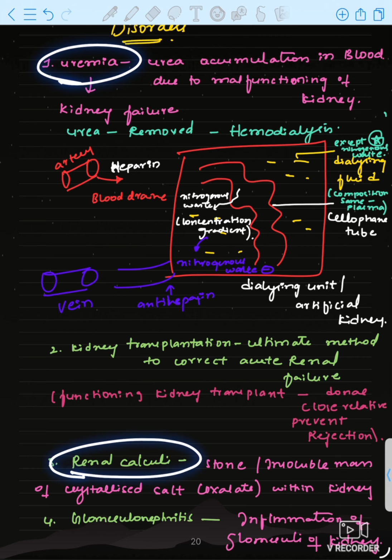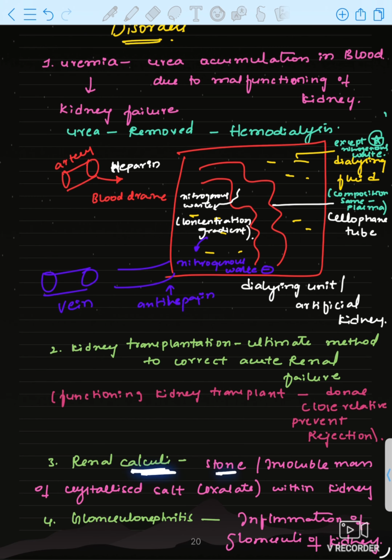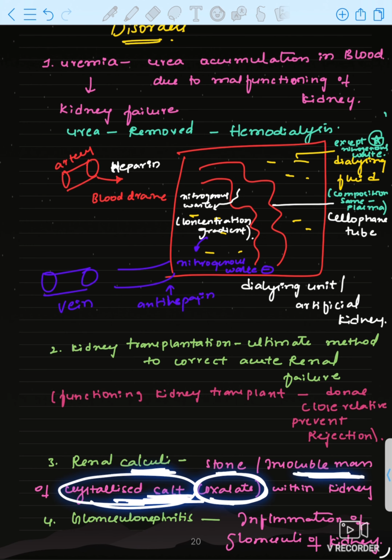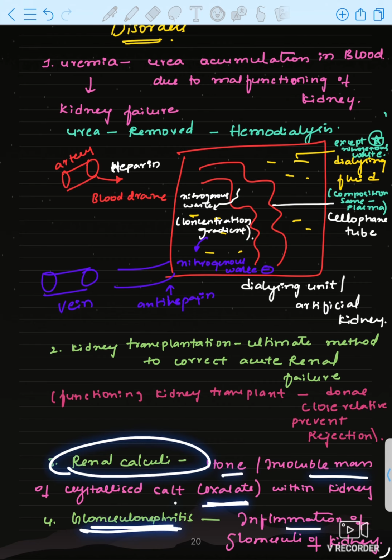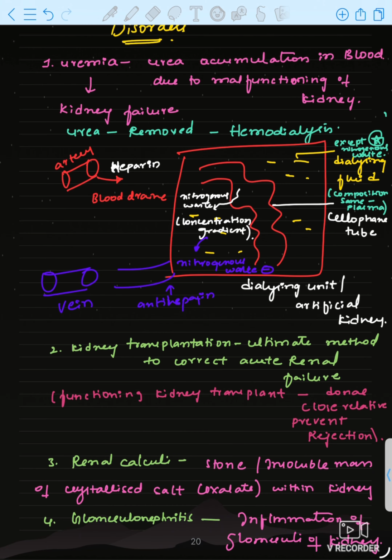Next is renal calculi. Renal calculi means stone. A stone is an insoluble mass of crystallized salt. Oxalates are there, no? It is a crystallized salt, that is an insoluble mass within the kidney. Within the kidney, oxalates will be present, which are crystallized salt, that is an insoluble stone. That is renal calculi, oxalate. Glomerulonephritis means inflammation of the glomeruli of the kidney. Glomerulus is the tuft of capillaries. Inflammation of the glomeruli of the kidney leads to glomerulonephritis.